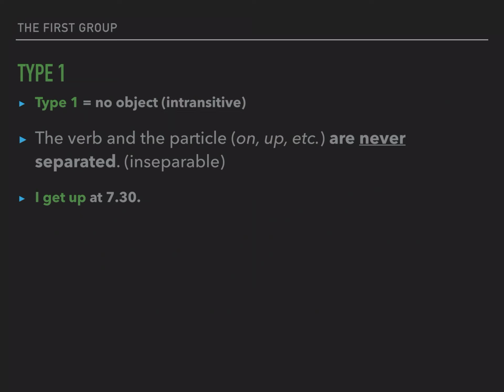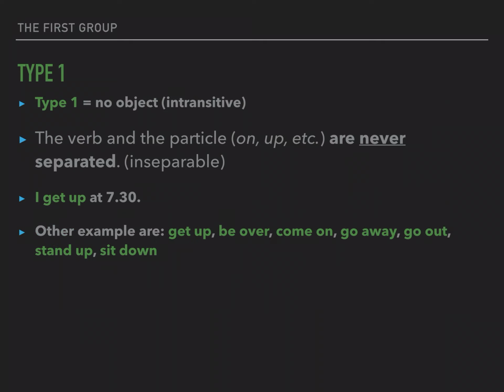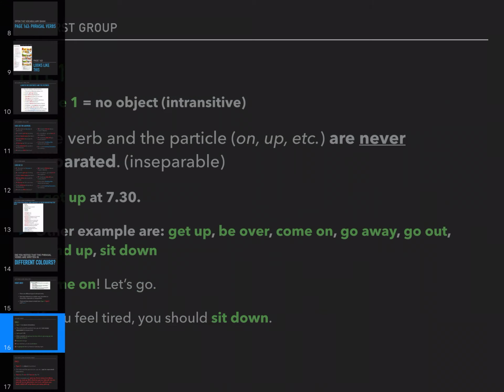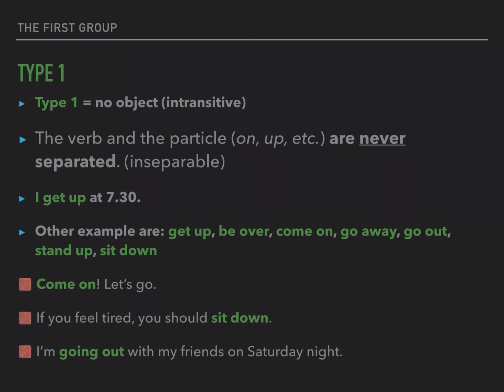Other examples are get up, no? Levantarse, be over, acabar, terminar, no? Come on, venga, no? Come on, let's go. Go away, irse, marcharse. Go out, salir. Stand up, levantarse, ponerse de pie o estar de pie incluso. And sit down, sentarse. If you feel tired, you should sit down. And I'm going out with my friends on Saturday night. So type 1, the green ones, ¿no? Los verdes son intransitivos e inseparables. Okay?